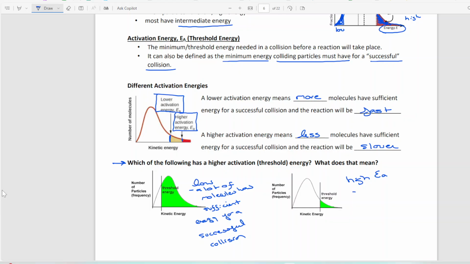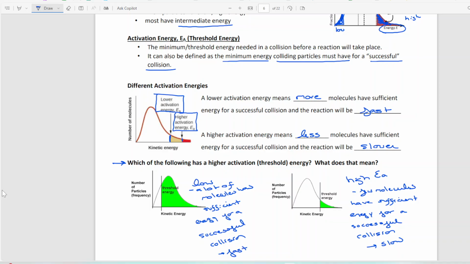Okay. And that means that this would be very few molecules have sufficient energy for a successful collision. This one would be slow. This one would be fast.